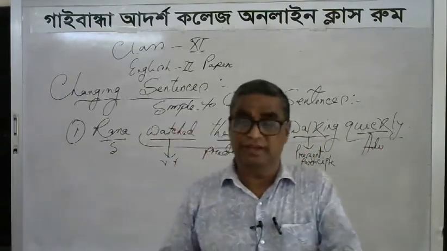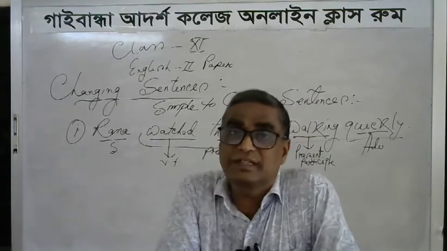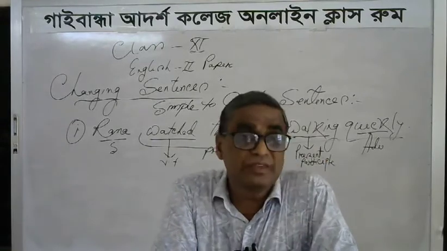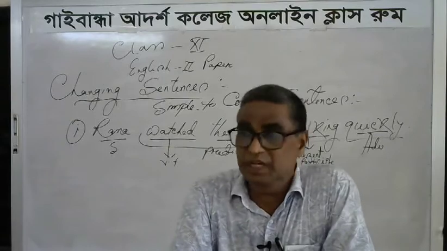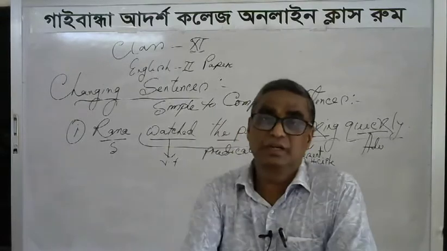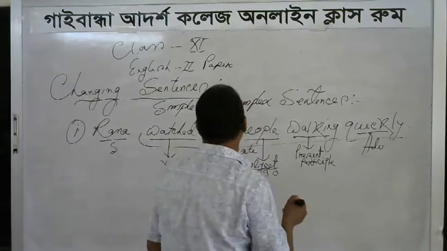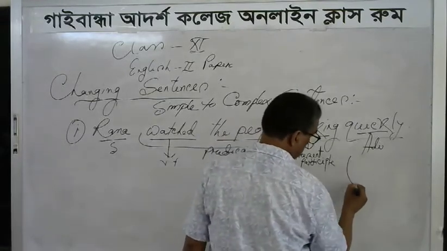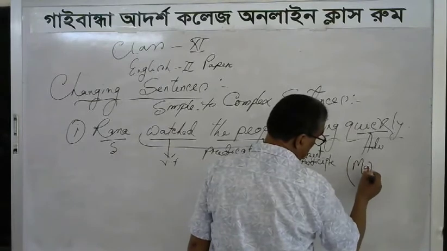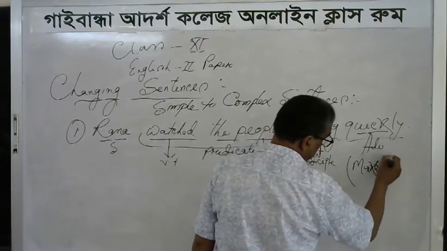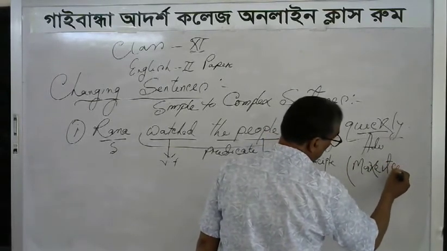In a simple sentence, there must be a subject and a predicate, as well as a principal verb. That is why we call this sentence a simple sentence. We have to make it complex.